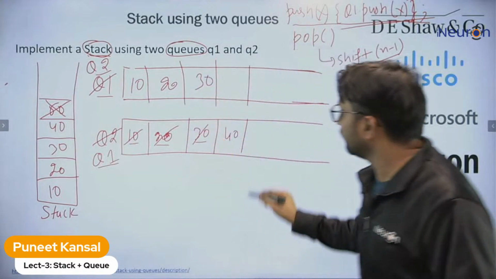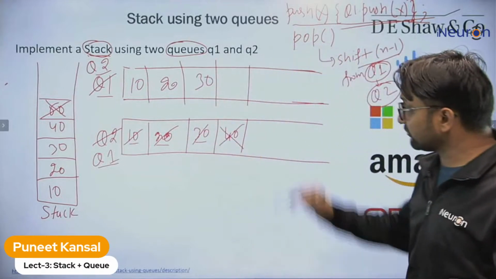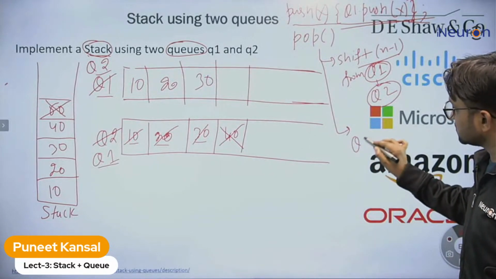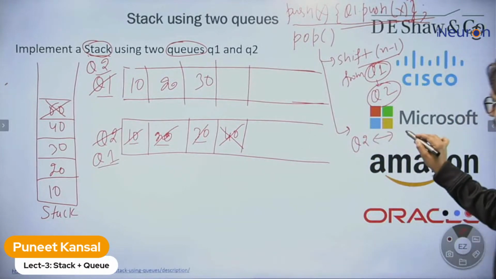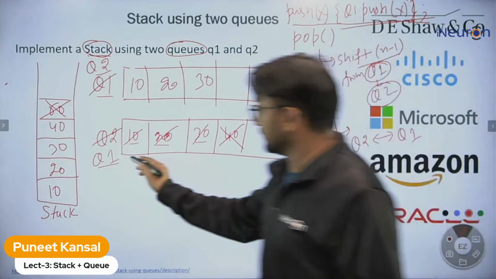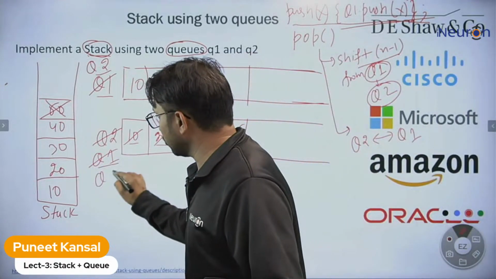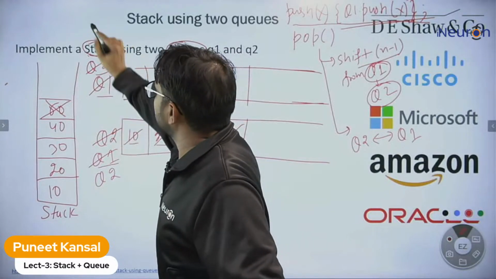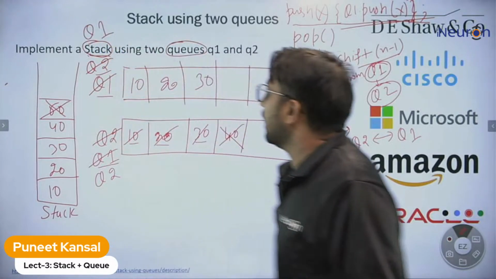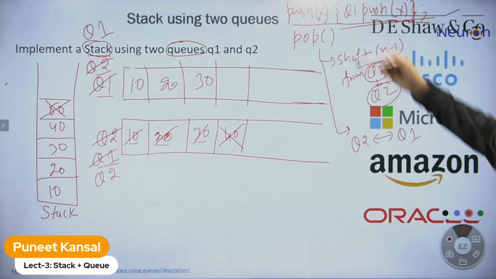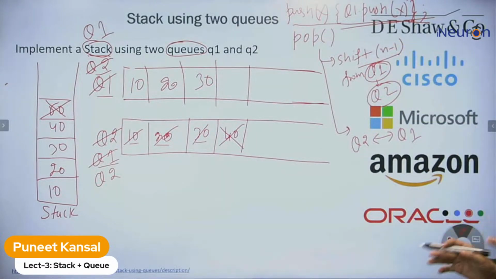After shifting, we can delete it. After deleting, one more task you need to do: change their names. Make Q1 Q2 and Q2 Q1. So now I make it Q2 back and make it Q1 back. These are the two tasks we are doing while popping. Let's see if this is working fine or not, then we will see why this is happening.